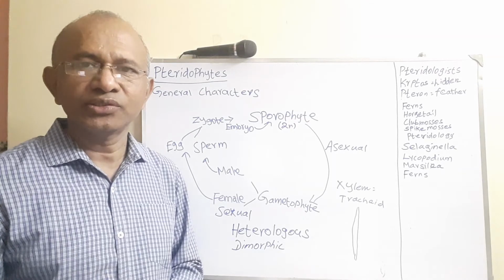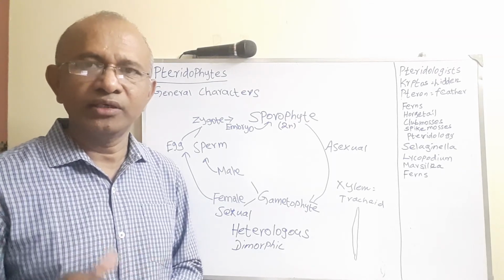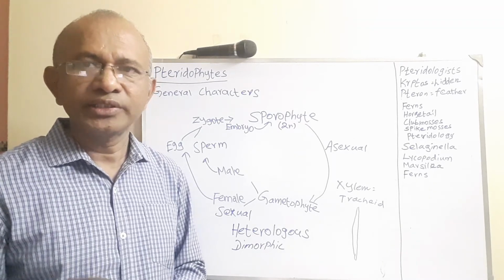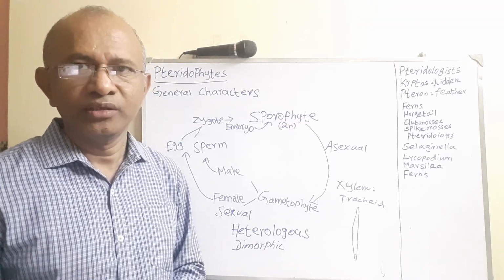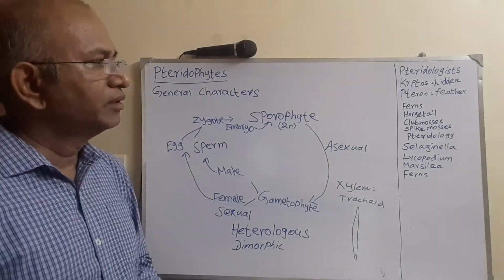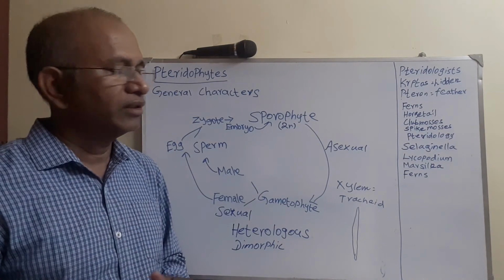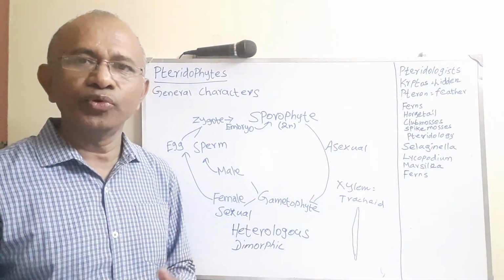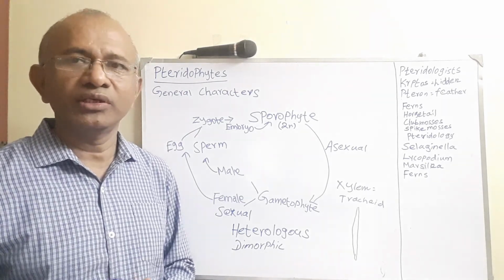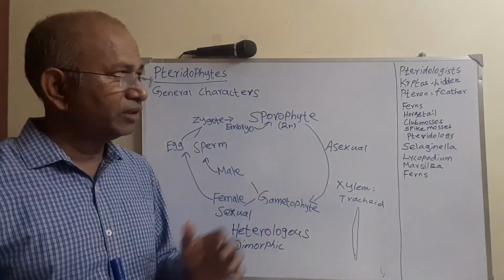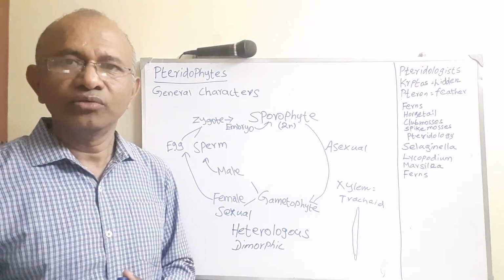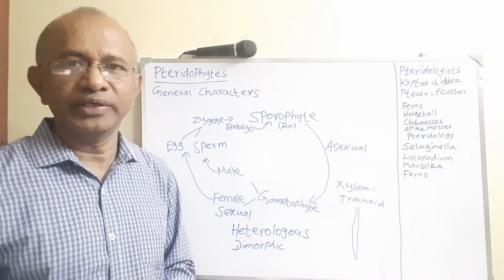So companion cells are absent, but they have the phloem parenchyma as well as the sieve tubes. Apart from this, there are some examples like Lycopodium, Selaginella, and Marsilea, which we normally call a water fern. These are all good examples of pteridophytes. Thank you.